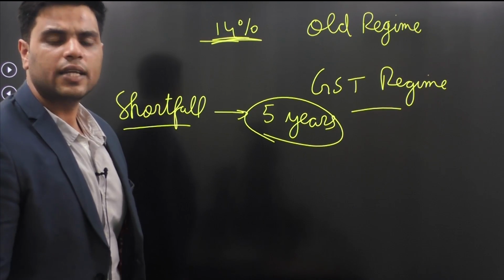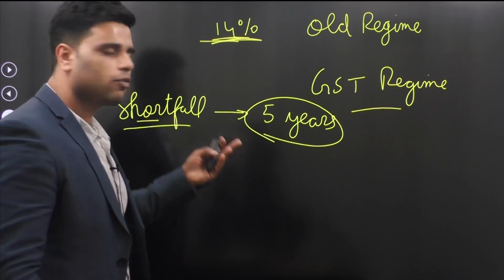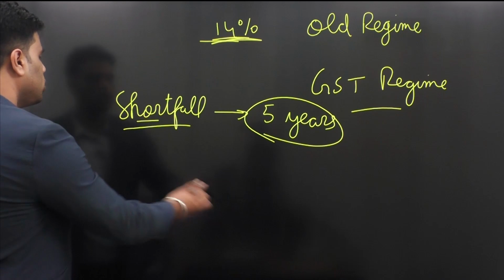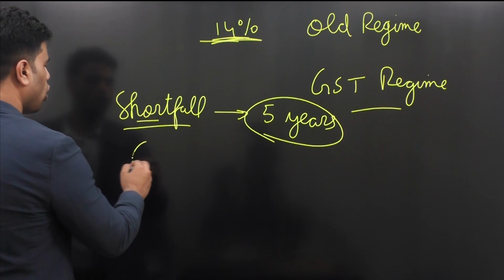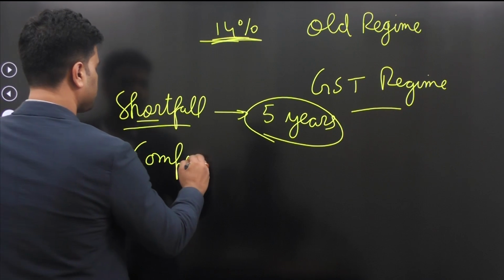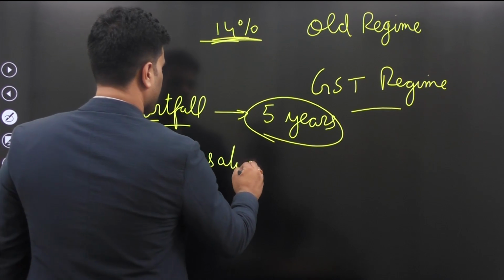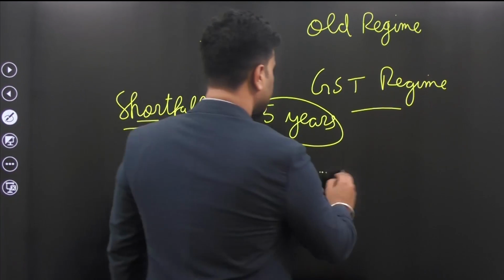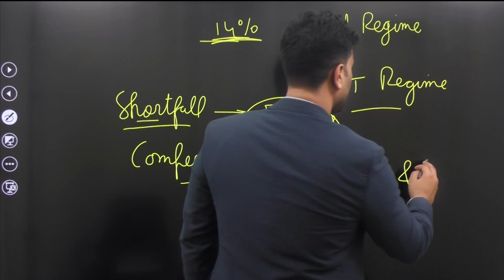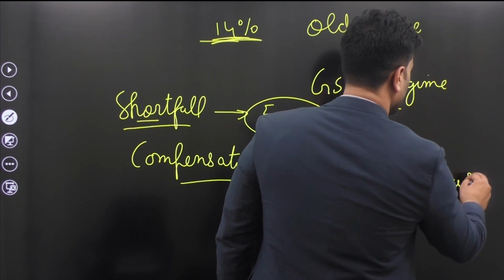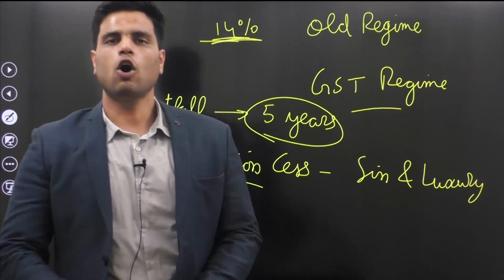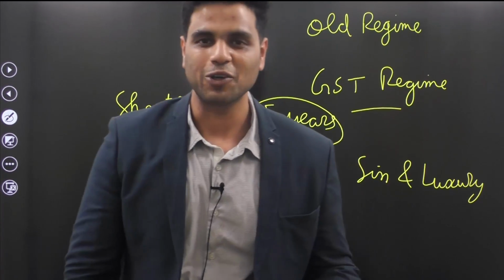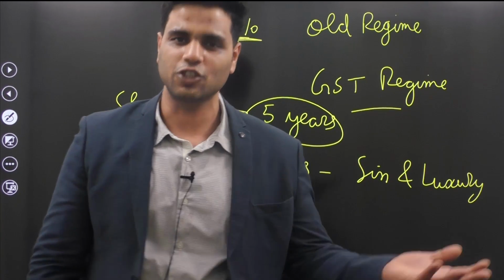Now, how would Center get money to provide states with this shortfall? Well, Center would levy a cess called compensation cess. Center would levy a compensation cess on sin and luxury goods, like tobacco, and various other sin goods and luxury goods.